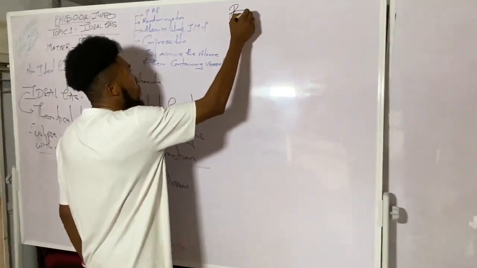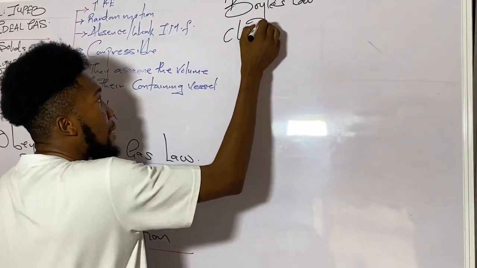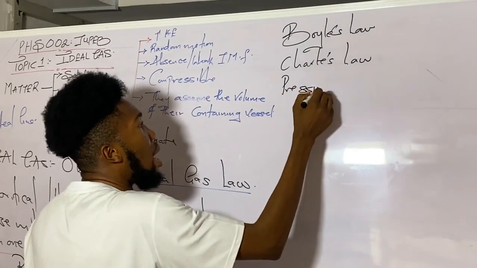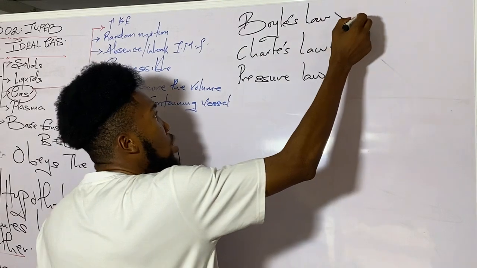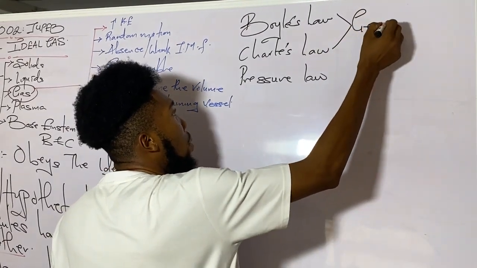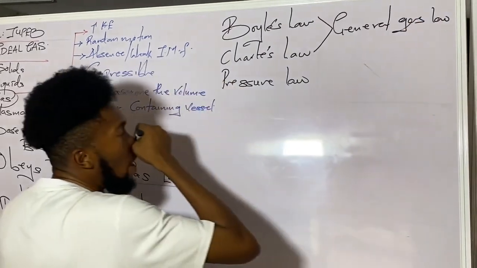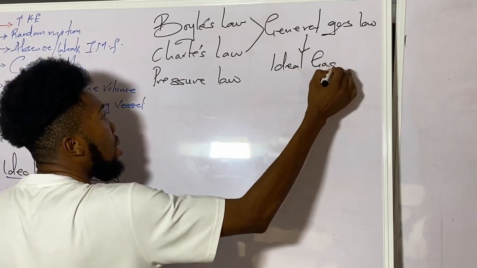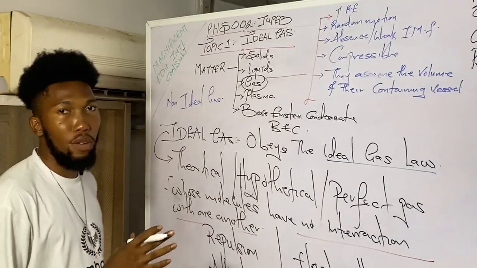Boyle's law. We'll look at Charles' law. These ones are familiar to you guys. And then we'll look at the pressure law. And when we look at the pressure law, we will join these together to form what we call the general gas law. And then we will link it to what we call the ideal gas equation. So for this first part of the video, these are the things we're going to talk about, and that will be all for this first part of this lecture.